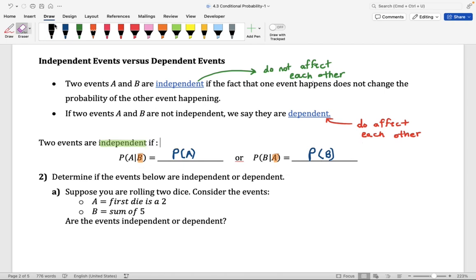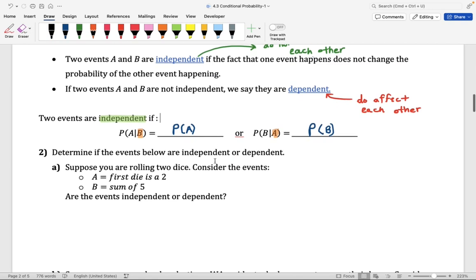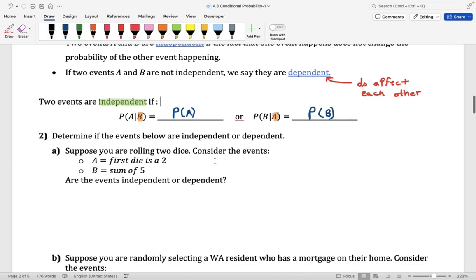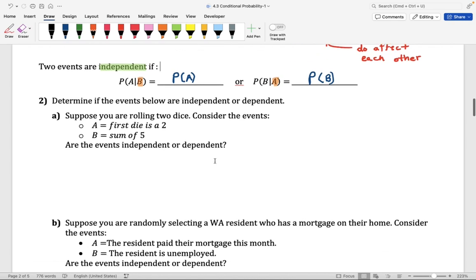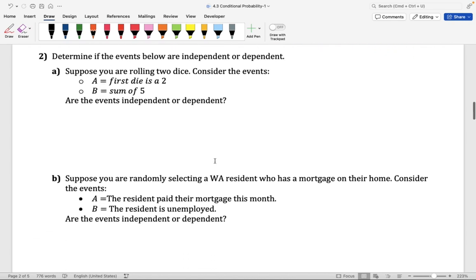So my recommendation is for you to just stick to using one of the statements. Why? Because you get to select what event is going to be A and what event is going to be B. With that being said, let's go ahead and look at some exercises where we're being asked to determine if two events are independent or dependent.